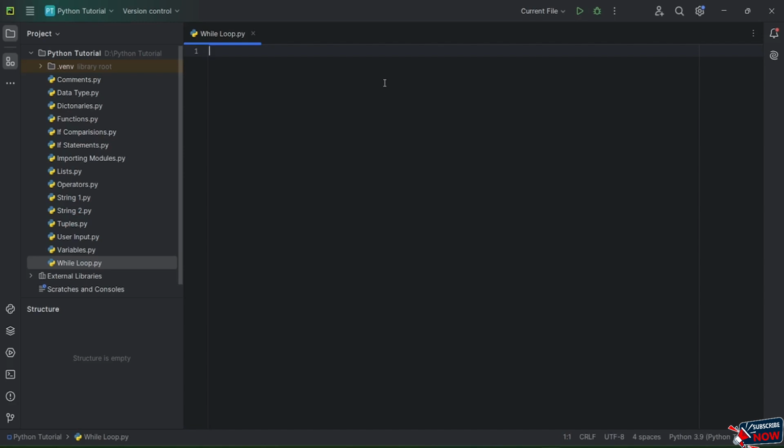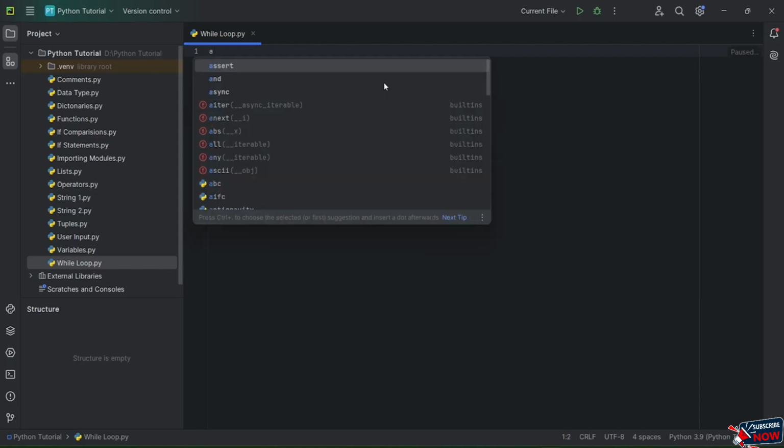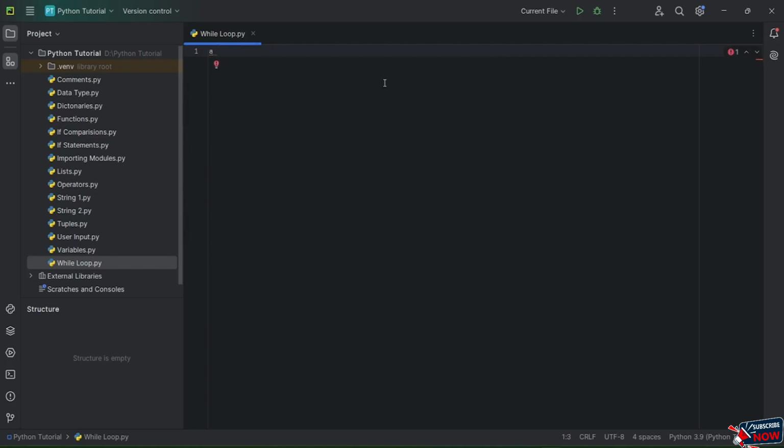First of all, we have to create a variable. Let me name my variable A, put the equal to sign, and put the value of A as 2. So the value of this variable is 2. Now let's click on enter.